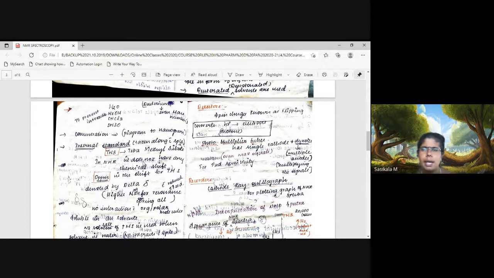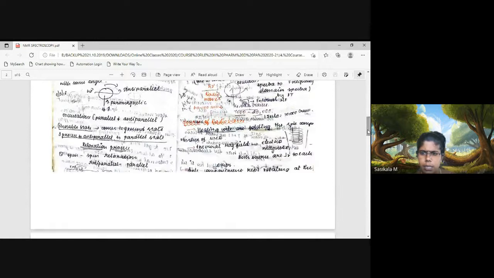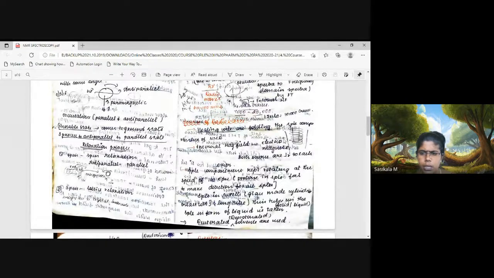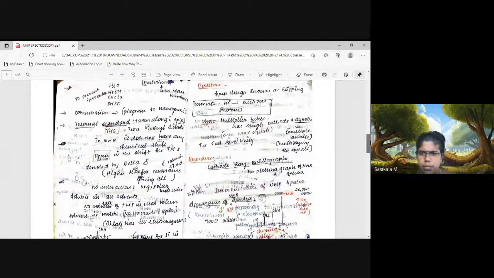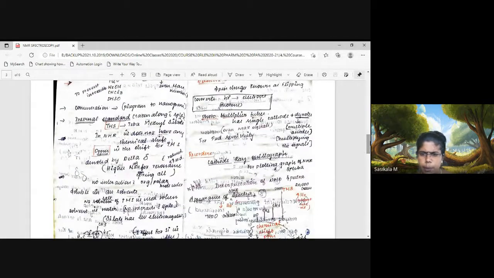You add your sample along with the internal standard, dissolve it in a deuterated solvent, and keep it in the sample cell in the sample compartment. It rotates at 100 rotations per minute and is surrounded with coils that give radio frequency, and an electromagnet gives the external magnetic strength. All the protons go to the anti-parallel state, flipping from the parallel state occurs, and the signal is detected by the detector.